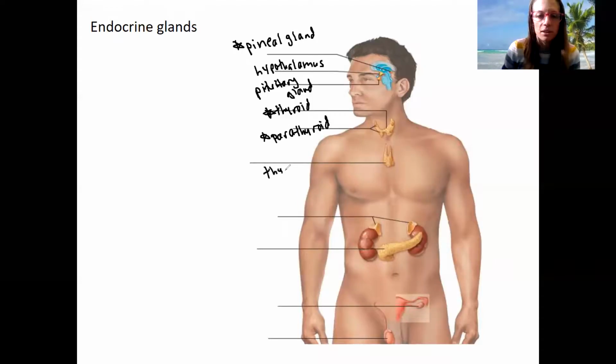We've got the thymus that is not just endocrine, it's also an immune lymphatic organ. So I'm not going to put a star there. We actually won't talk about it much, but it does have important endocrine function. And then we've got the adrenal glands. They are not just endocrine, the adrenal medulla and the adrenal cortex function a little bit differently, but actually it produces all hormones.